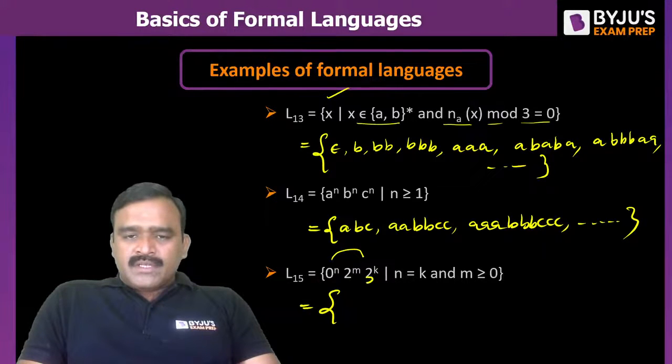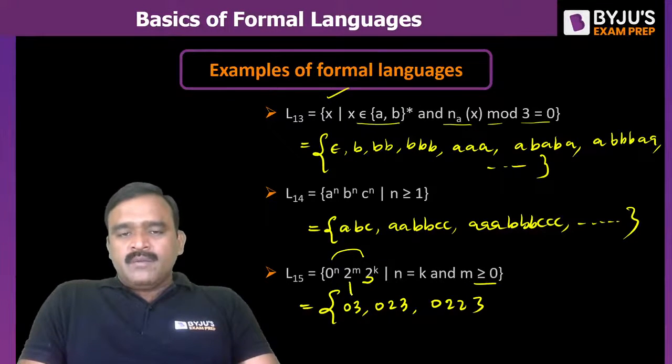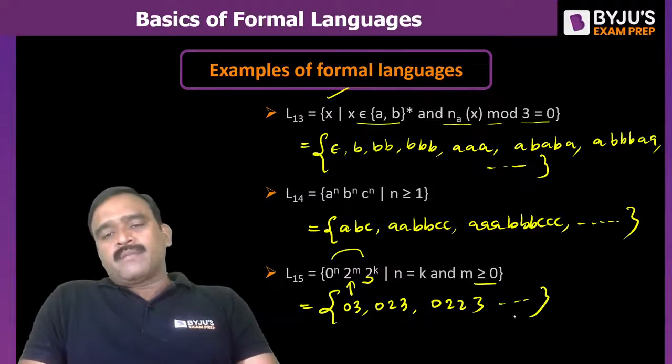Take it as 3 just to differentiate, and m greater than or equal to 0. So 0 3 possible, 0 2 3 possible, 0 2 2 3 possible. So the 2's are independent, while the 0's and 3's are similar.